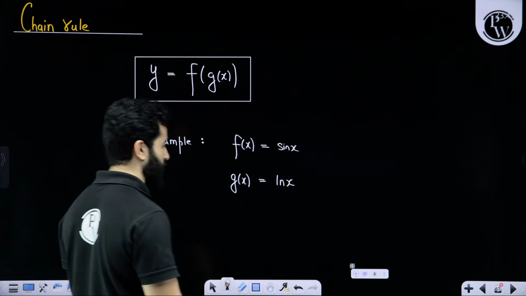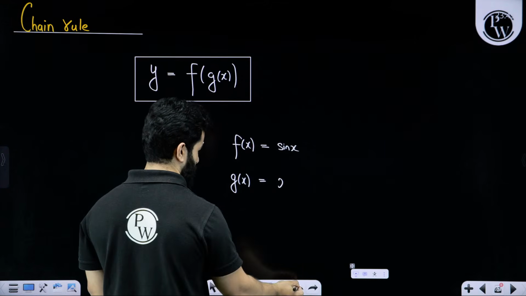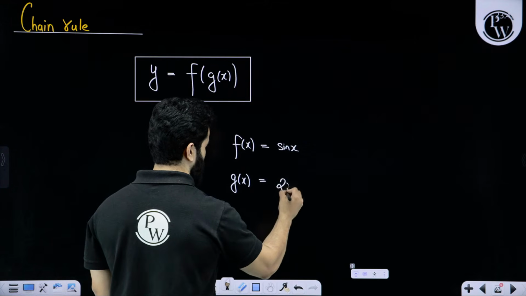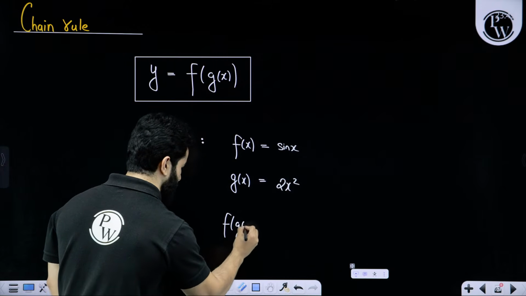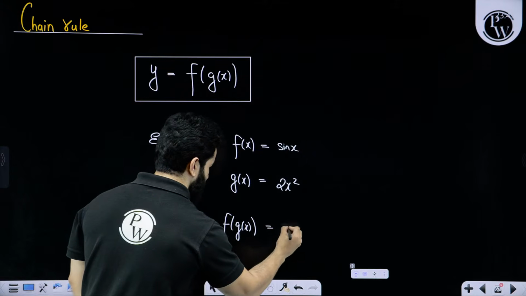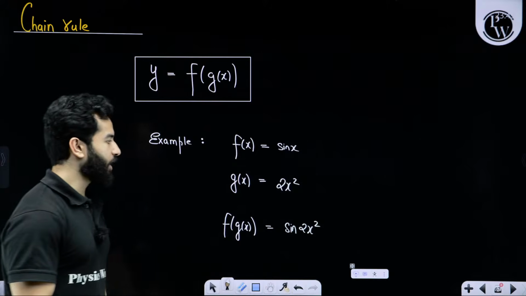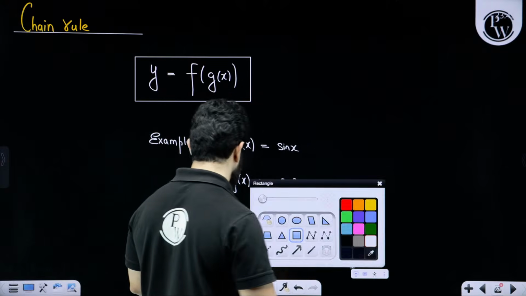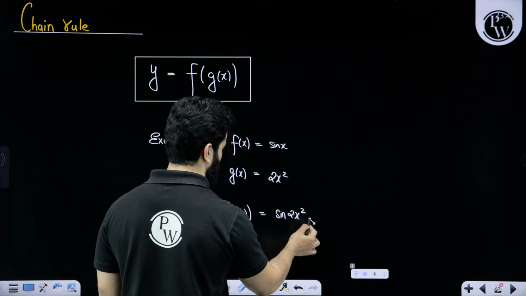G of x is natural log x, or let's say 2x square. Now if someone asks what is f of g of x, then this will mean sine of 2x square. But that's not the point. Don't get confused with all of these things. This is not what we are going to learn.